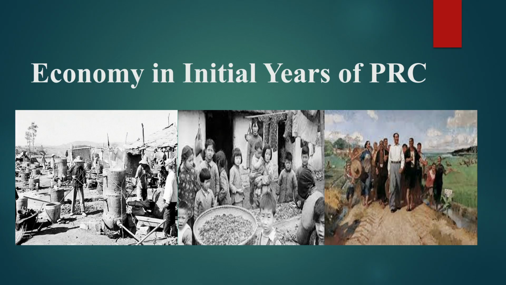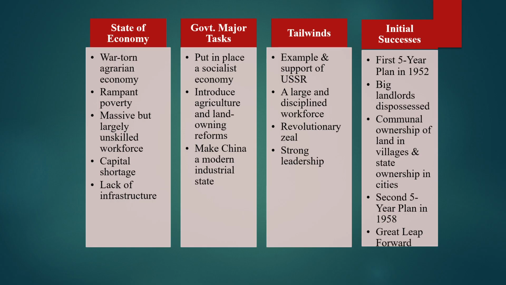Economy in the initial years of the People's Republic of China. The Communist Party inherited a war-torn economy characterized by rampant poverty and acute capital and infrastructure shortage. The government decided to put in place a socialist economy and to make China a modern industrial state.